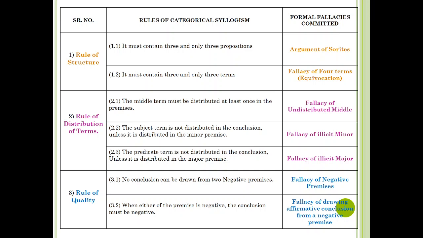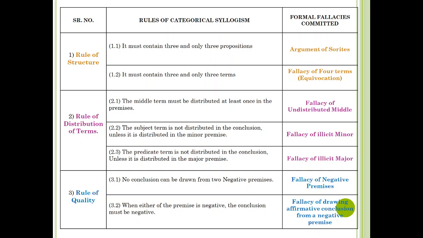The second rule is that the subject term is not distributed in the conclusion unless it is distributed in the minor premise. If this rule is violated, then it commits the fallacy of illicit minor. The third rule is the predicate term is not distributed in the conclusion unless it is distributed in the major premise. When this rule is violated, then it commits the fallacy of illicit major.